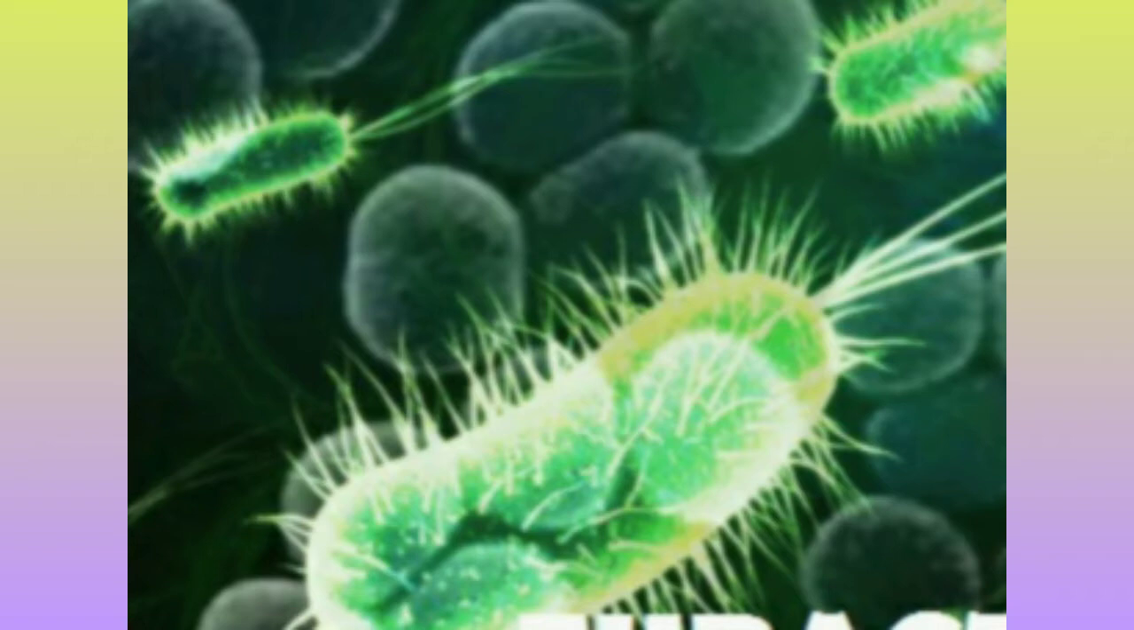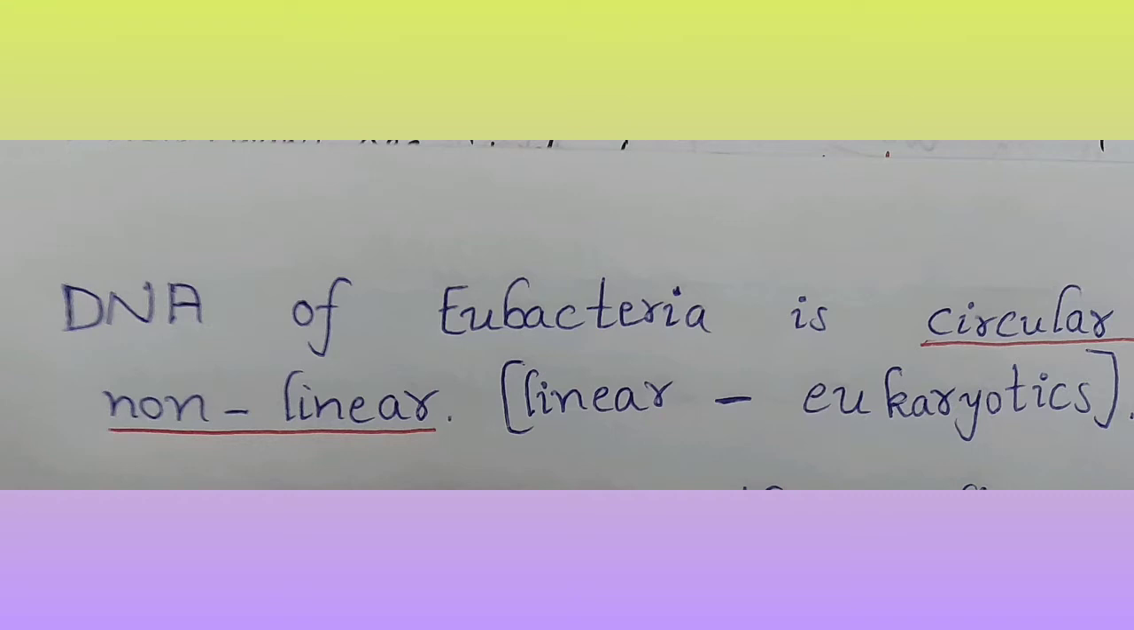The genetic material of eubacteria is DNA, but the DNA is circular and naked, not linear. Linear DNA is found in eukaryotic cells, but in prokaryotic cells the DNA is circular.